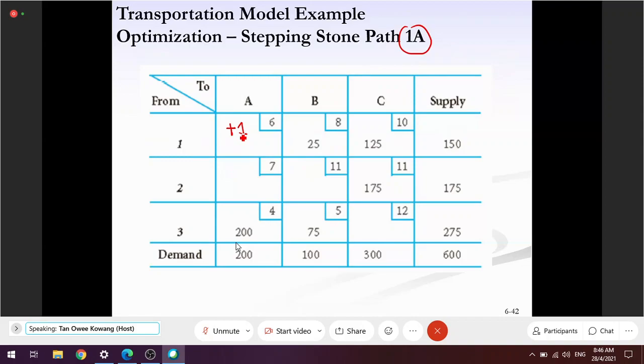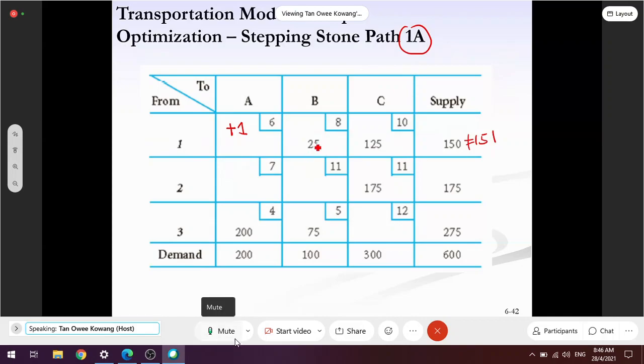Okay, if I add 1 unit here, I move 1 unit here, what happened to this supply? This supply becomes 151, right? 25 plus 125 plus 1. Cannot. So I must remove a quantity. I must take out one quantity from these two, like 25 and 125. Okay.